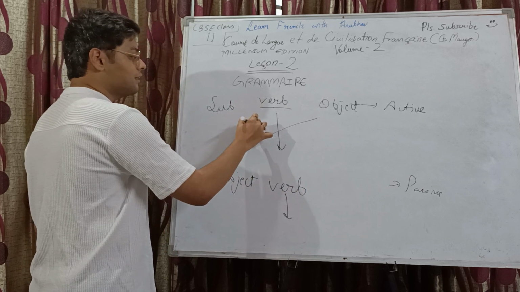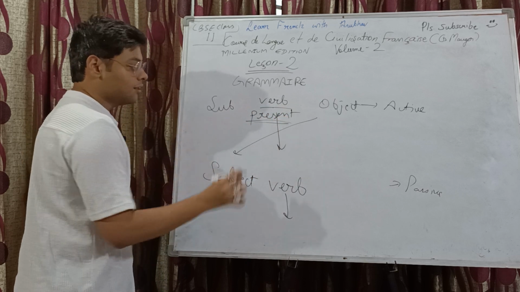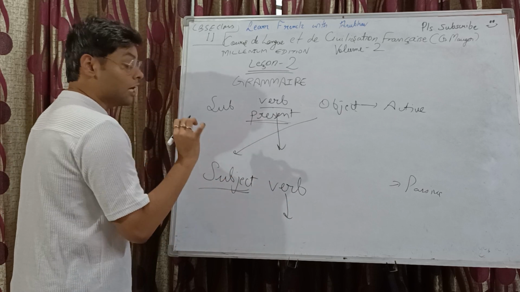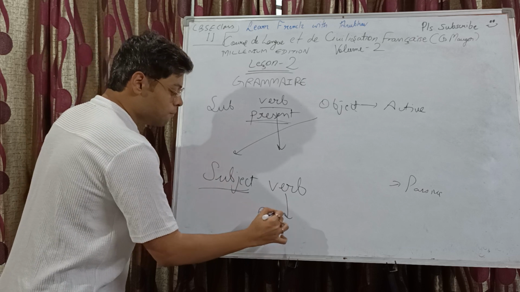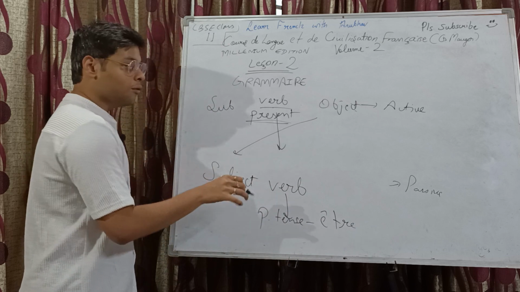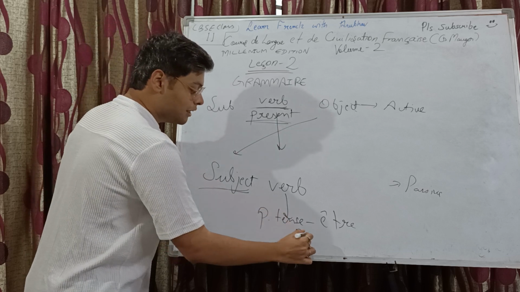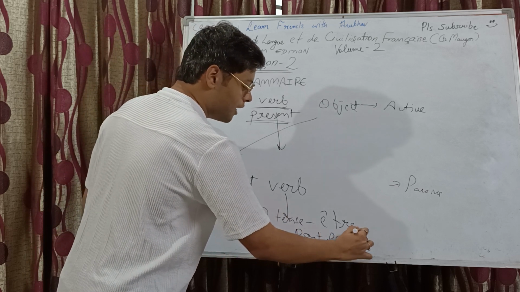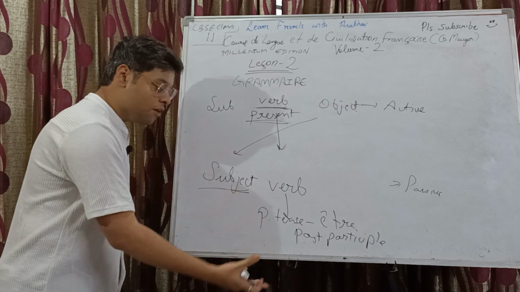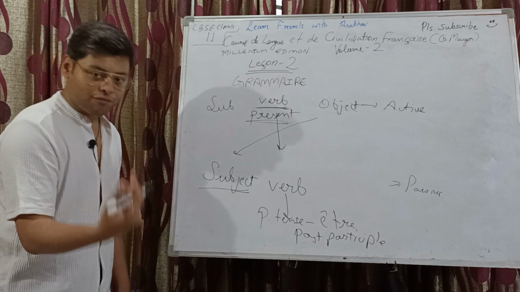I mean, if in active voice it's a present tense, conjugated in present. Now you will conjugate the verb with respect to the new subject, right? In which form? You will do present tense conjugation of the verb être, followed by the past participle of the main verb, followed by the subject verb agreement. Here it will be subject verb agreement everywhere, because for the passive voice we are using être, and if être is there, you have to use subject verb agreement.